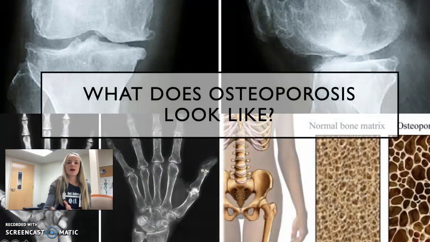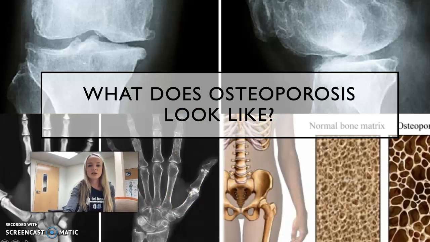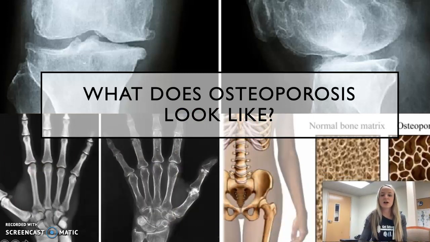So again, I was going to show you what osteoporosis looks like. Let me move myself here so you can see. The top picture is a picture of a knee. On the left-hand side, you'll see a healthy knee with healthy bone mineral density. If you look on the right, you can start to see through it. When you're able to see through a bone, obviously there's less density there. So that's a healthy knee compared to a knee that has osteoporosis.